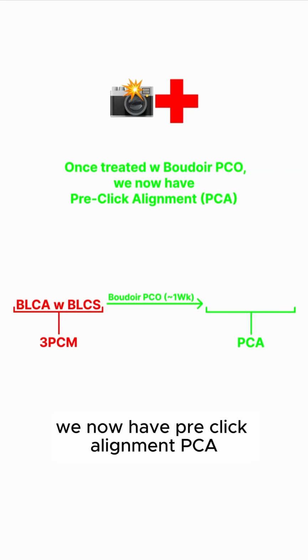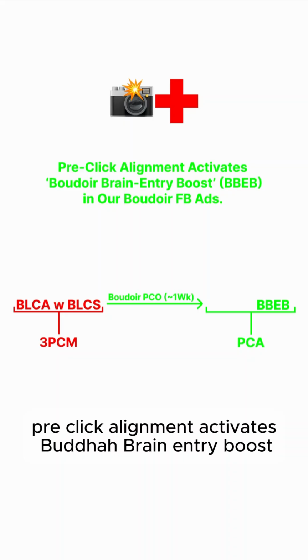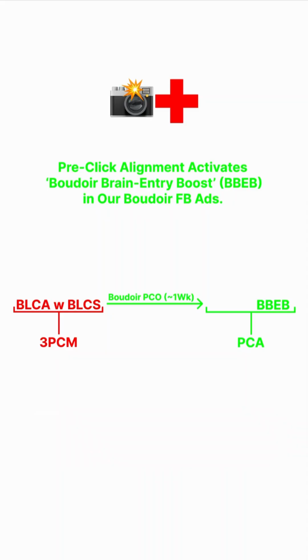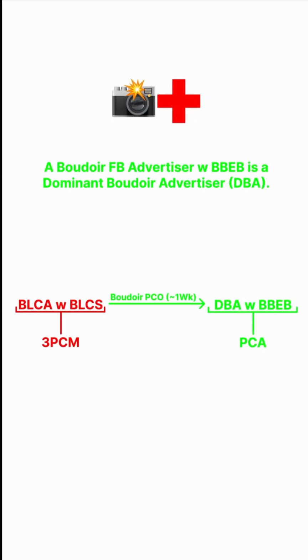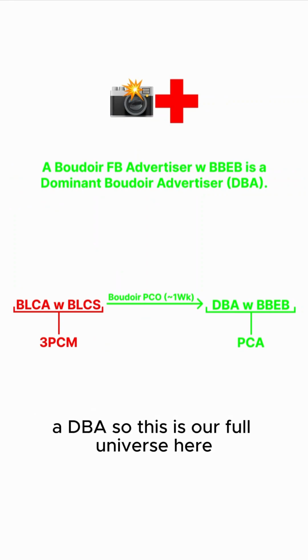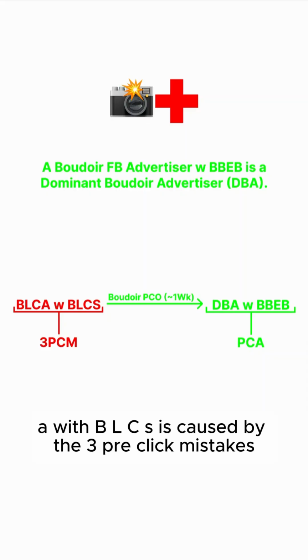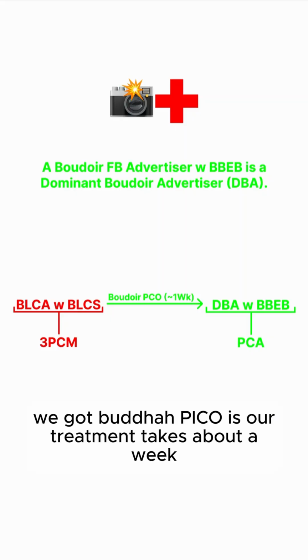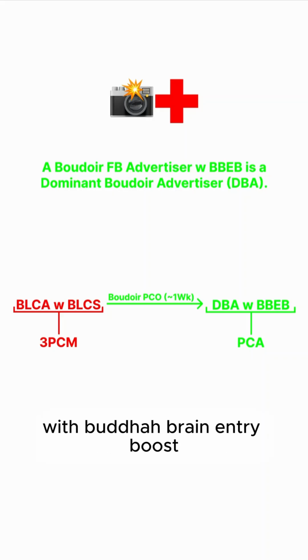Now, once treated with Boudoir Pico, we have pre-click alignment, PCA. Pre-click alignment activates Boudoir brain entry boost in our Boudoir Facebook ads, aka we get our unique CTR above 6%. And a Boudoir Facebook advertiser with Boudoir brain entry boost is a dominant Boudoir advertiser, a DBA. So this is our full universe here. A BLCA with BLCS is caused by the 3 pre-click mistakes. Boudoir Pico is our treatment, takes about a week. We achieve pre-click alignment, and we become a dominant Boudoir advertiser with Boudoir brain entry boost.